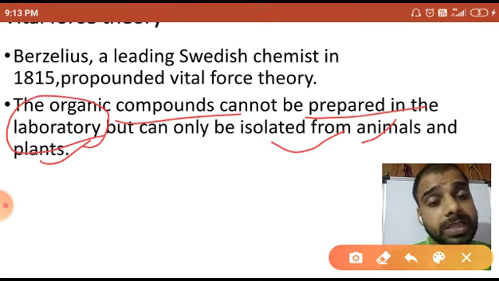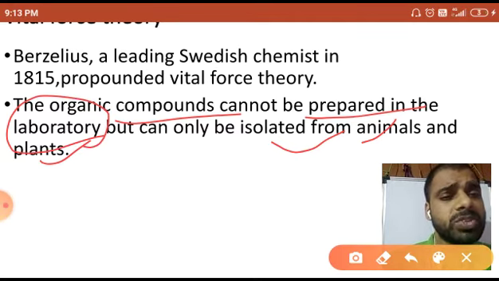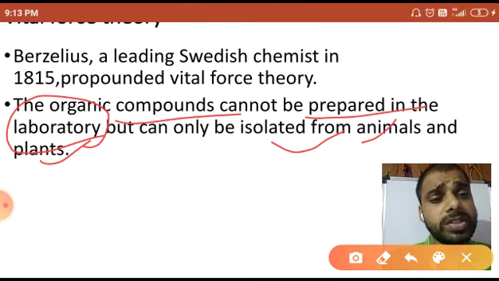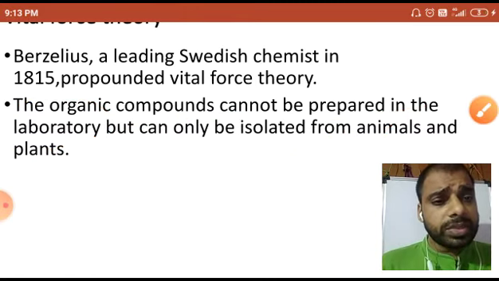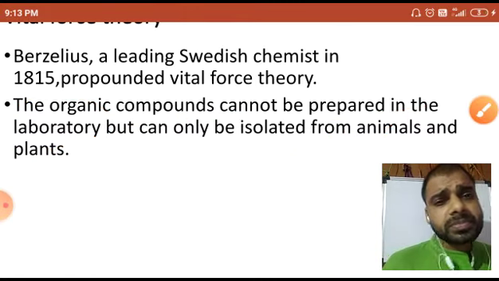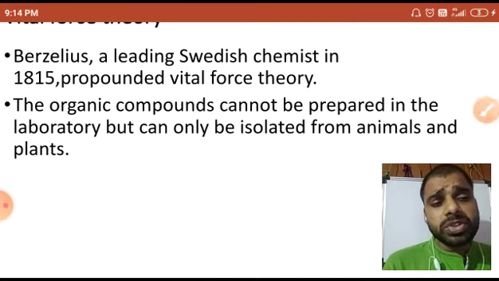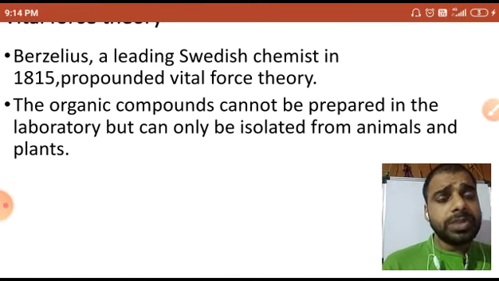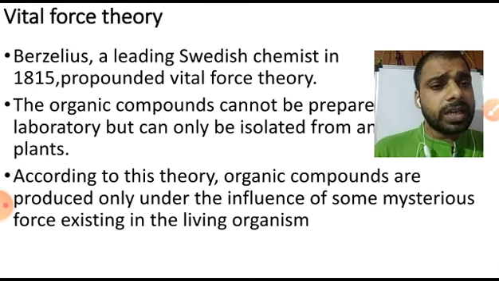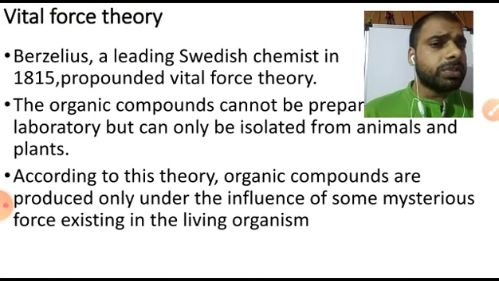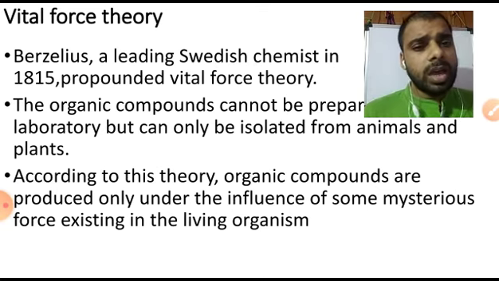So Berzelius said that organic compounds may be isolated from animals and plants; they cannot be prepared directly or indirectly. According to Berzelius, there is some vital force which is important for the formation of organic compounds.